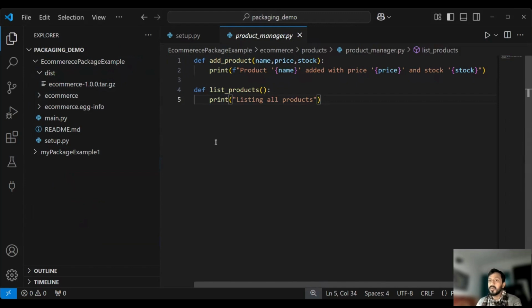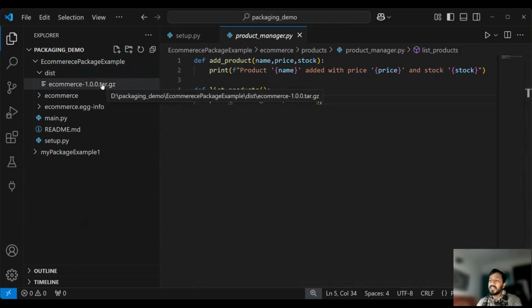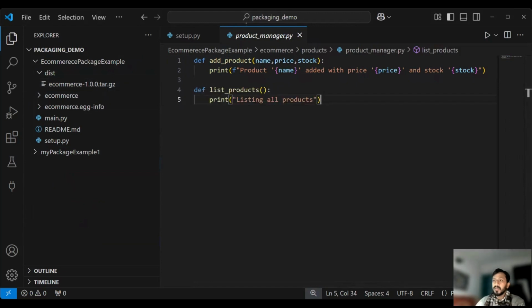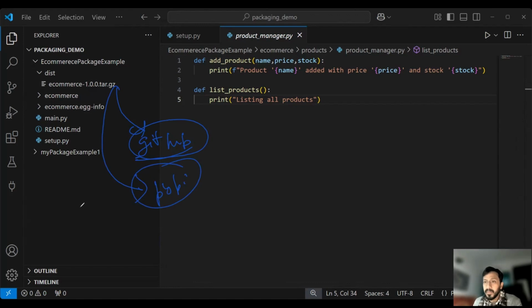Now the question is, is there any way through which I can upload it to the cloud or any internet service, and thereafter the person can directly download from there and install it into their system? Yes, there are certain ways. We can share this through multiple ways. We can share it through GitHub: upload and push it to GitHub, and from GitHub the user can access it. We can also push it to PyPI, and the user can access it from PyPI. Those are the things that we are going to explore next.